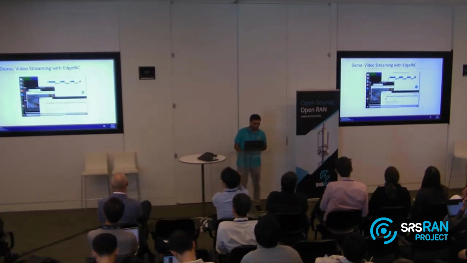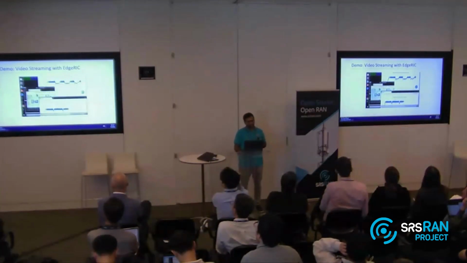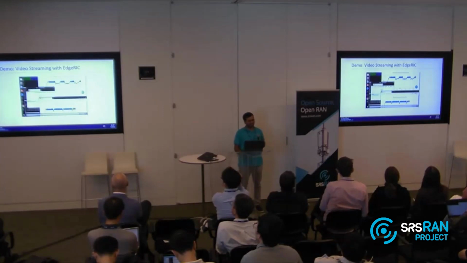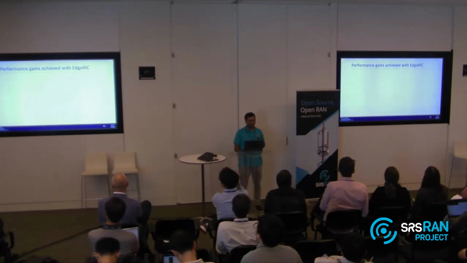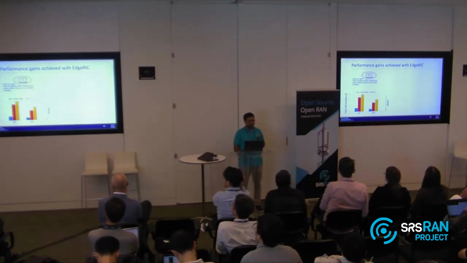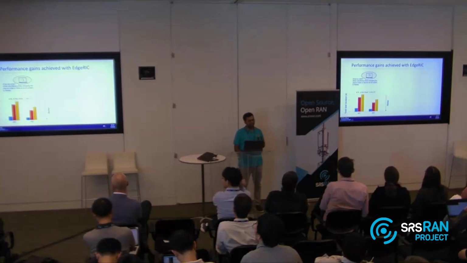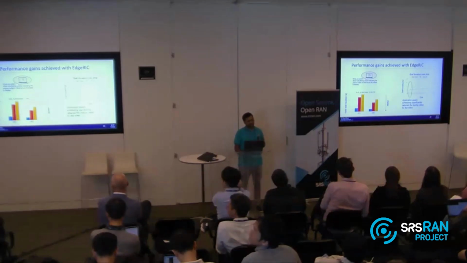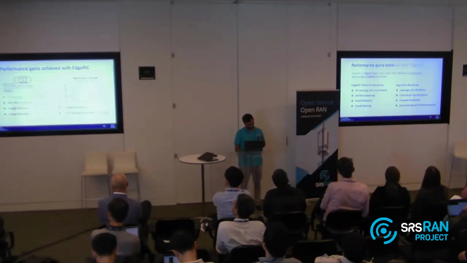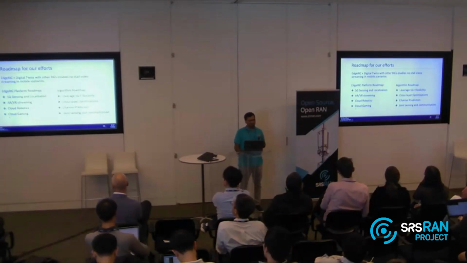I think there is an observable difference. Our buffer never goes below 2 seconds. Immediately our reinforcement learning catches up and re-triggers everything. So it shows that in real-world streaming as well, we have much better performance. And I will give you some quantified numbers. This is our reinforcement learning showing the stall durations. Our stall durations are much lower than the popular max weight and max CQI. It's application aware, and we have significant gains because of that. The concrete thing is that we have 3 times better performance in comparison to this. And you can do a lot more applications.